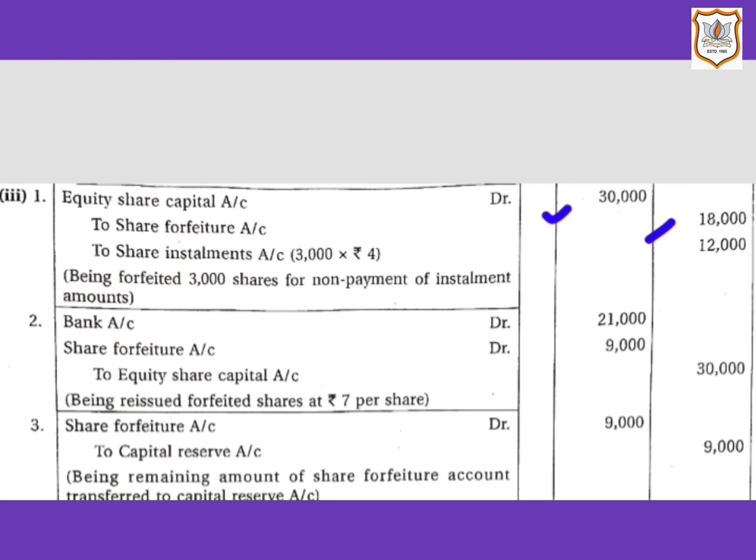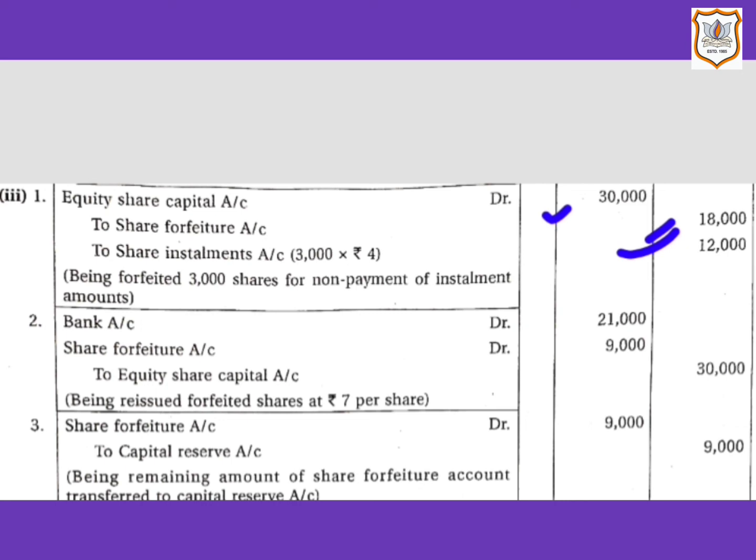Now here share installment account, or we can say share call money, will be credited with the amount called on but not received. That is ₹12,000. That is 3000 shares multiplied by ₹4. ₹4 is the amount per share at the time of call.